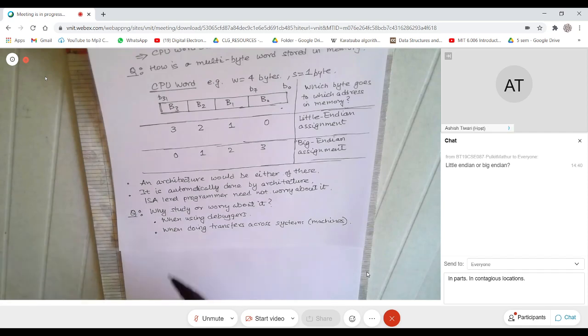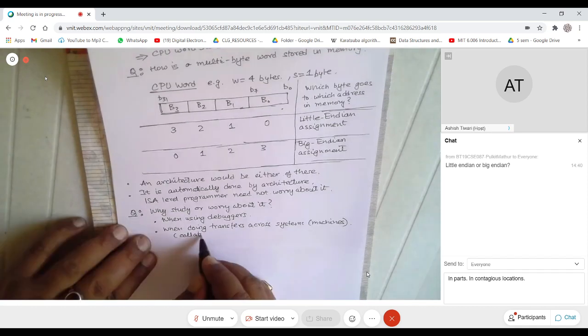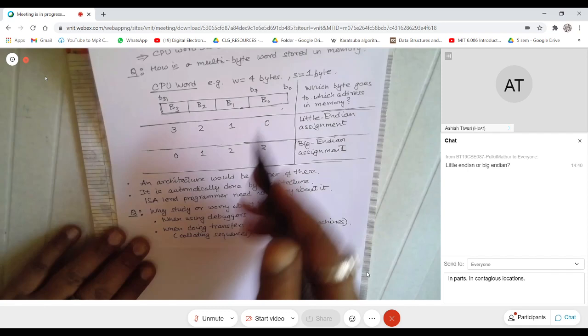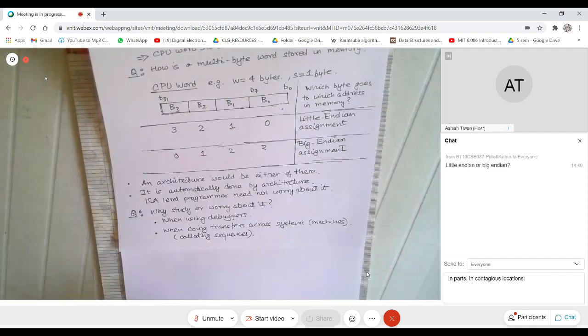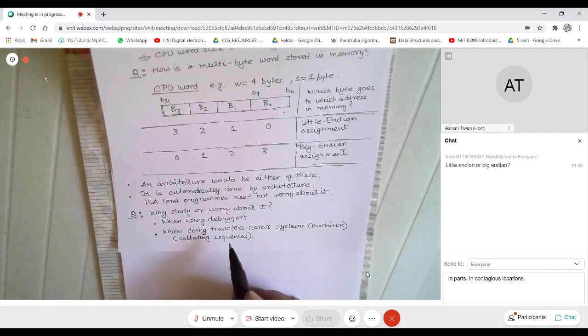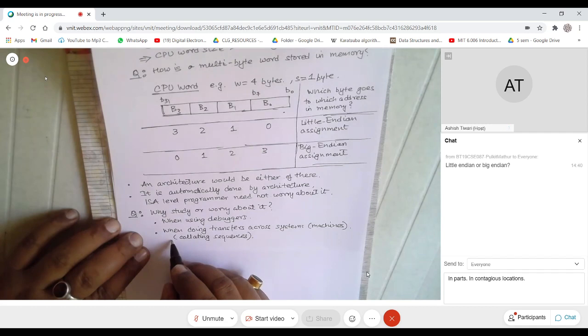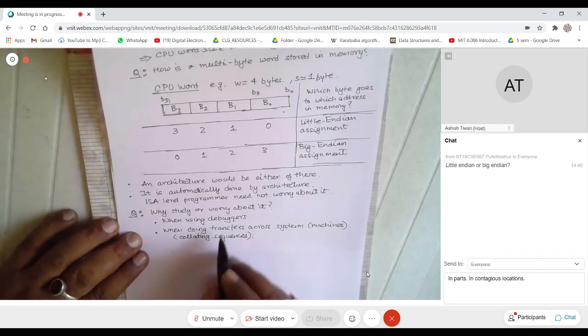These two sequences are sometimes also called collating sequences, which means the byte ordering. Or probably I should not use this term, maybe I will check it and tell you.